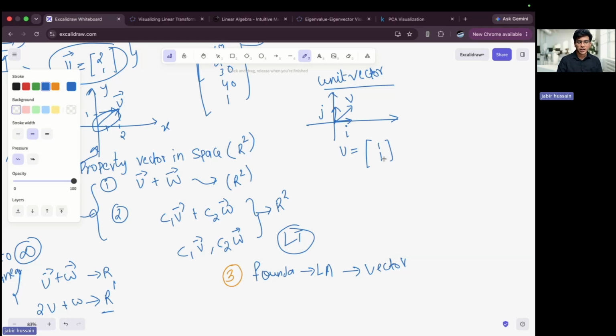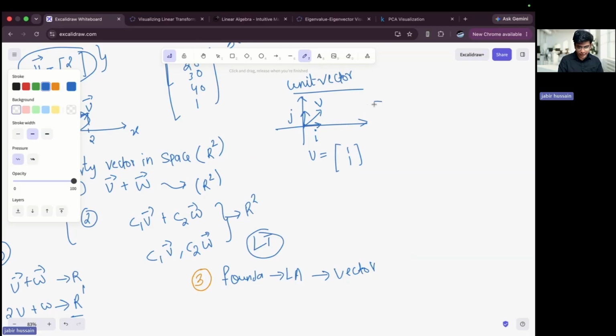The definition of a unit vector in normal two-dimensional space is a vector which has one unit in x and one unit in y.